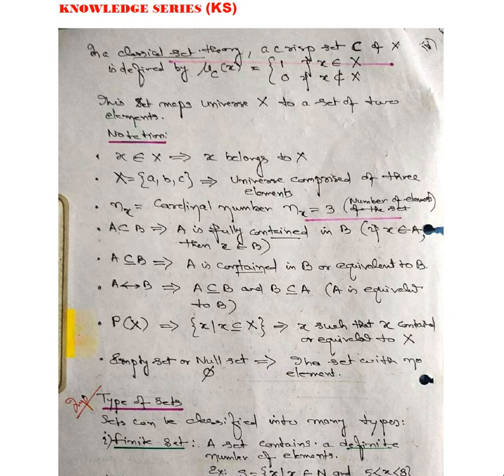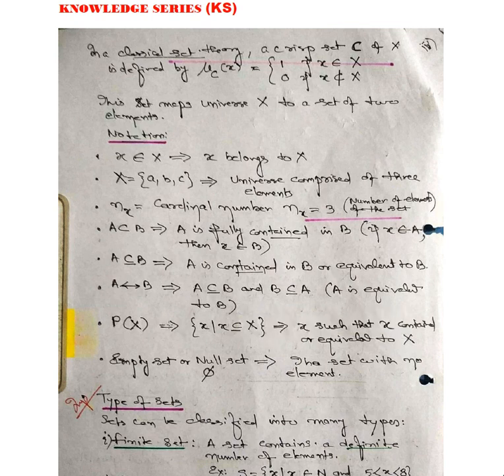Now suppose x is an element of a given set A, and x is an element of a given set B, and A is contained in B, and B is contained in A. Then we term that A is equivalent to B. Whereas A is a subset of B means that if x belongs to A, x belongs to B. But that is not equal to B being a subset of A. We define equivalence in terms of both: A is a subset of B and B is a subset of A.